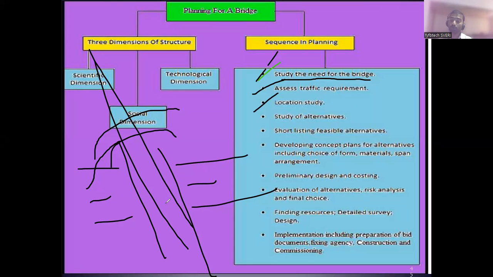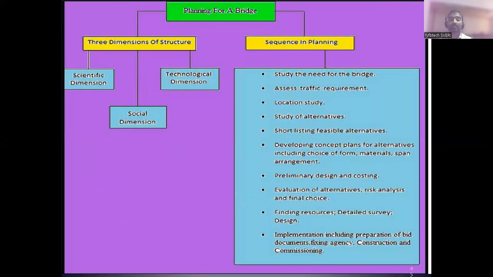Okay, so you have to do the survey, and where the river is flowing straight, in that condition you have to construct a bridge. Whenever there is a bend in the river, you have to try to avoid such kinds of bends. See, bend means the river is flowing like this, like this, like this.